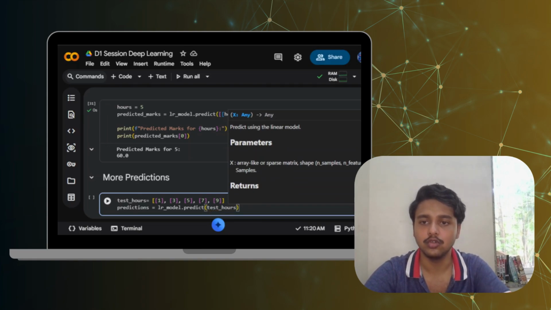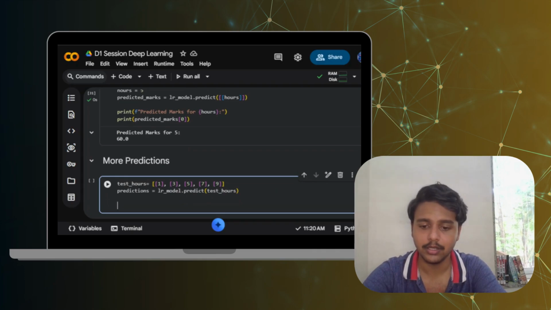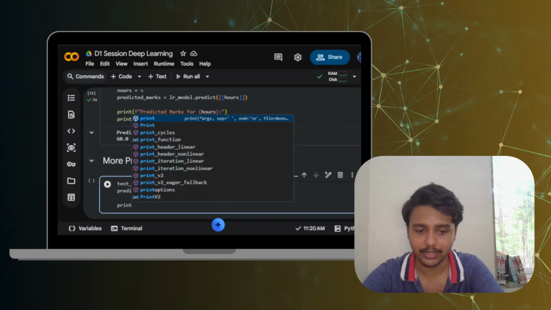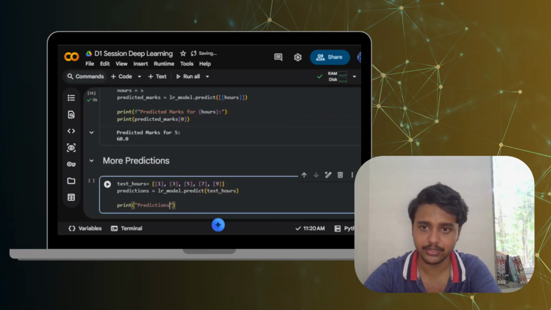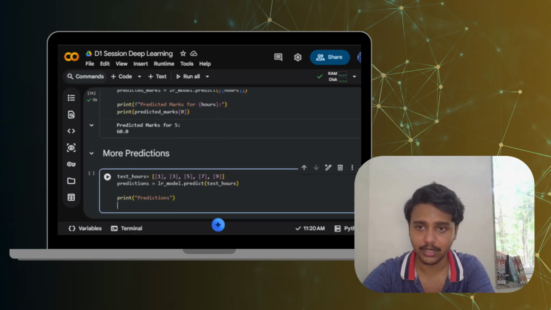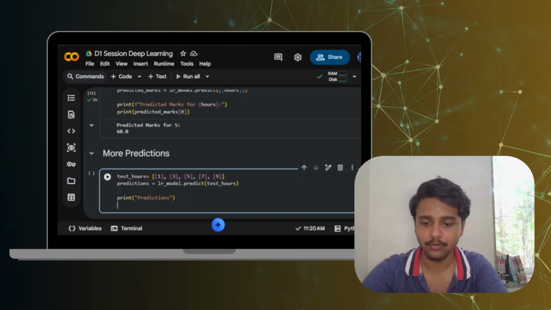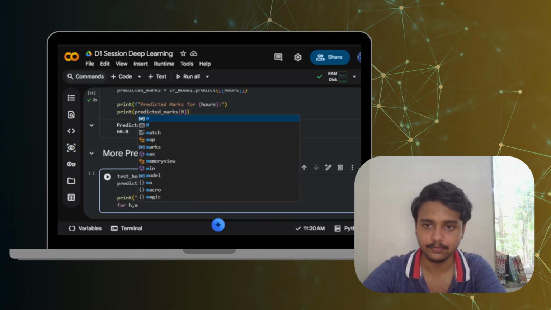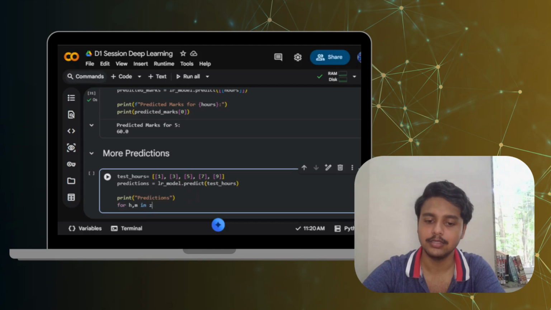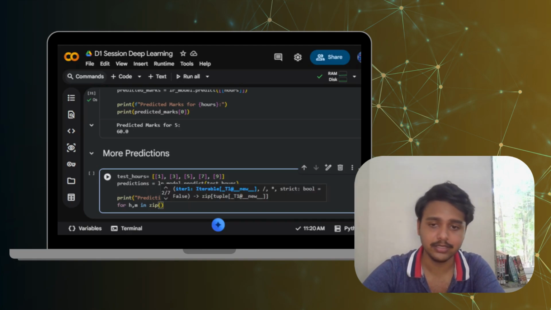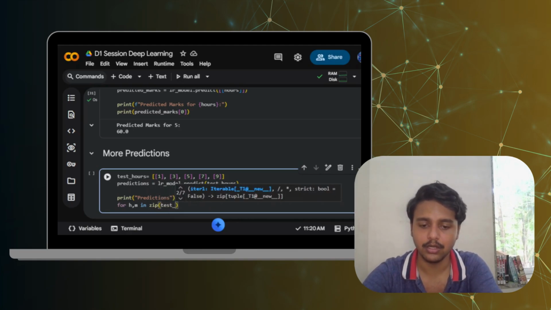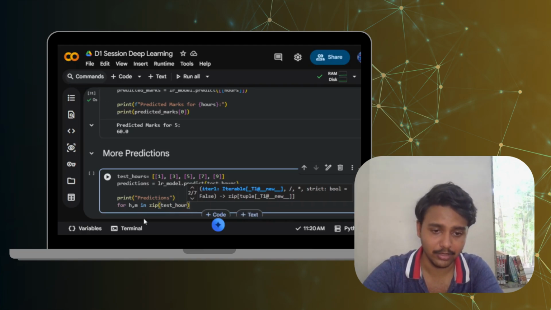Okay, so it is going to give me the predictions, and then I'll write print, and in this I'll be writing predictions. Okay, now for h comma m in zip, let's say we create test_hours and predictions. h is the hours and m is the marks.